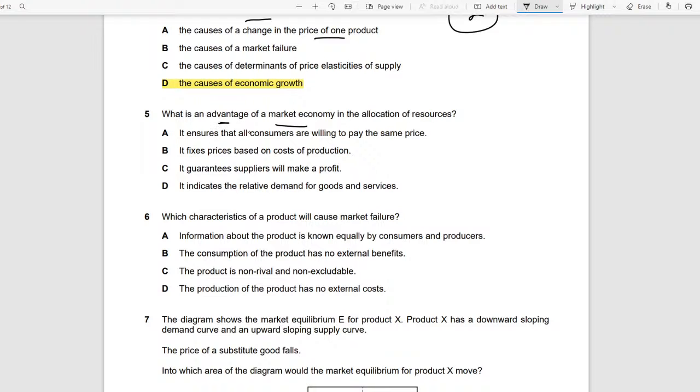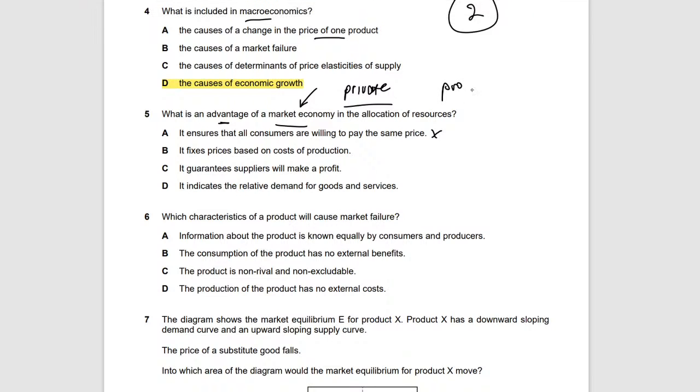Let's see. It ensures that all consumers are willing to pay the same price. Okay, no, this is wrong, because, my bad, a market economy is the one where there's only private sectors, meaning there's only producers and consumers. Sorry about that. There's no government in this.